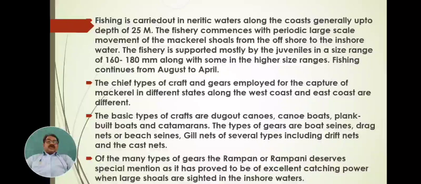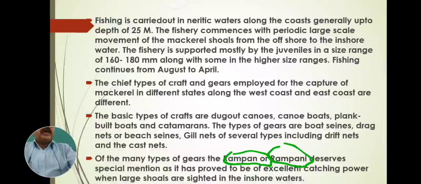When large shoals of mackerel are observed in inshore or offshore water, a special net is used to capture mackerel, and that net is nothing but which net? That is the rampani net. See here, this is the rampani net.